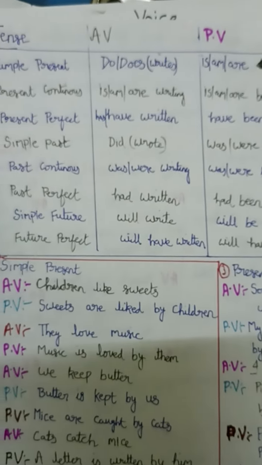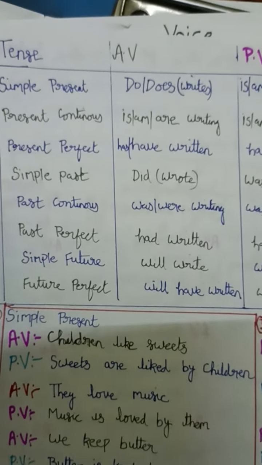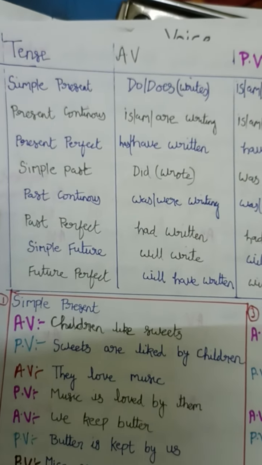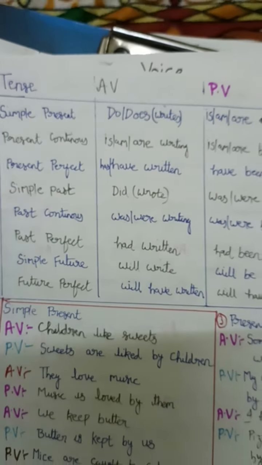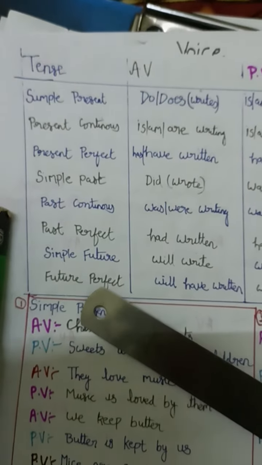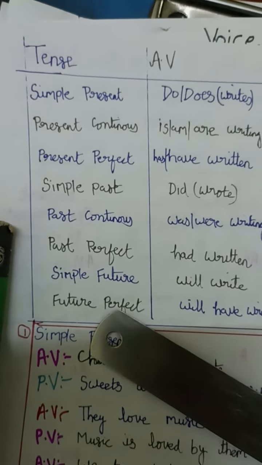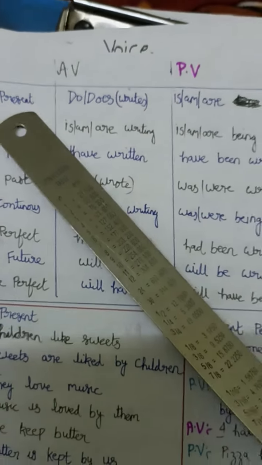Then the helping verb, we have started the second part of this. In the second part, we have to go to the table. The table shows there are actually 12 tenses, but we have used only 8, because 4 tenses we cannot convert from active to passive.